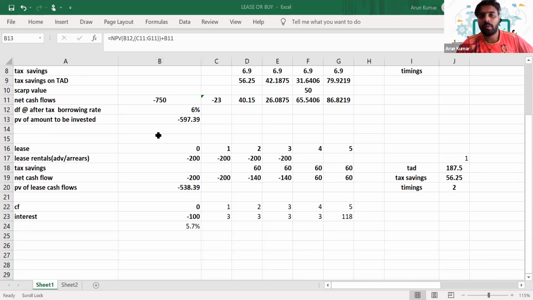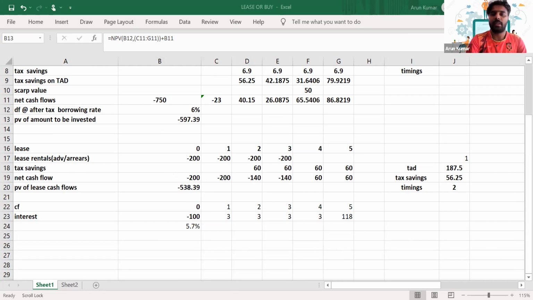Lease. Why are we using lease here? Because it has a lower amount of outflow. The present value of outflow is lower for lease. So we'll make the decision to lease the asset. Is it clear, everyone? That's one of the decisions you have to take with respect to specific investment decisions, where we need to discuss lease or buy.